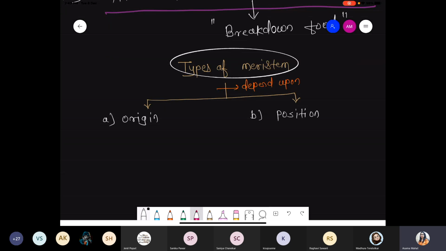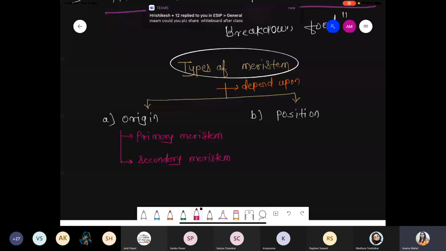Now on the basis of origin we'll discuss the presence of primary meristem, and the second one, secondary meristem. It depends upon the origin. From the name itself, primary means what? They form first, they originate first. That's why we call it primary. Secondary means they form at a later stage.